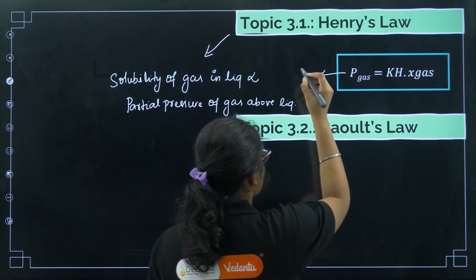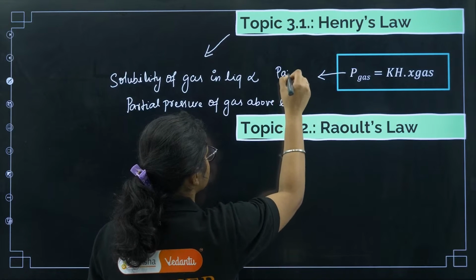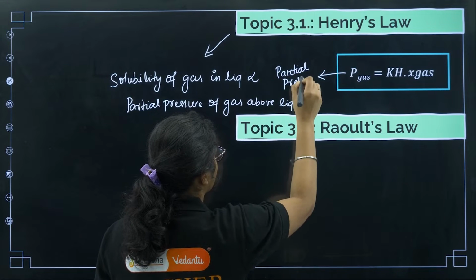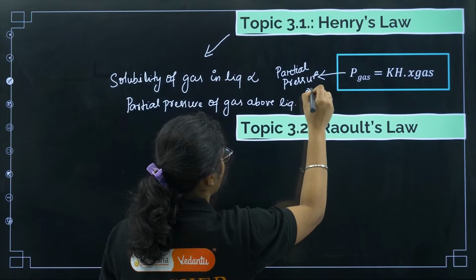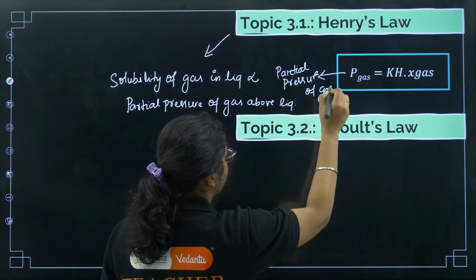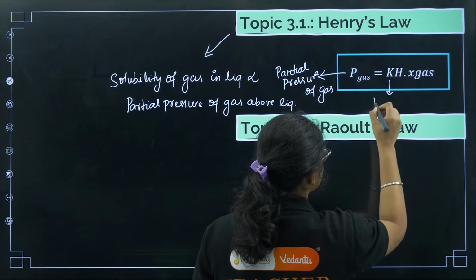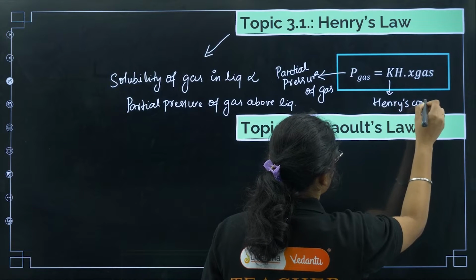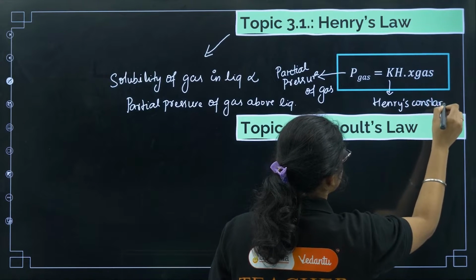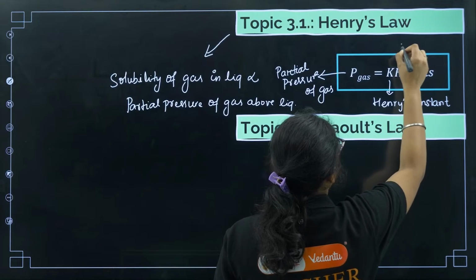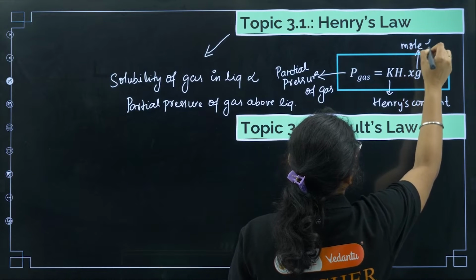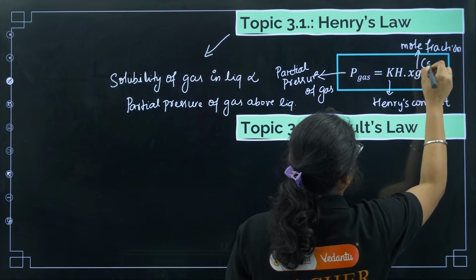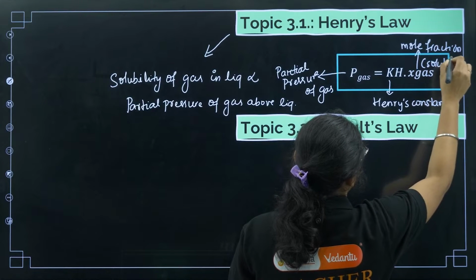So what is this? P of the gas is the partial pressure of the gas. Kh is Henry's constant, and this one is the mole fraction of the gas, which we can say is the solubility.